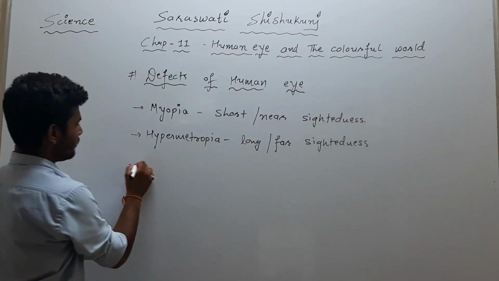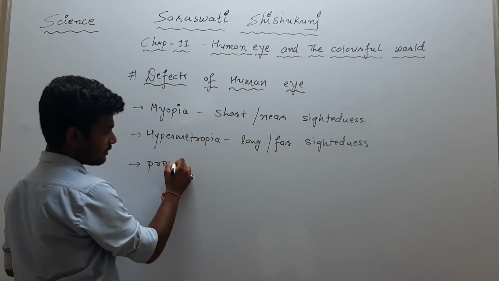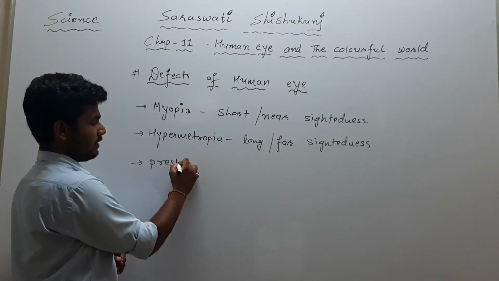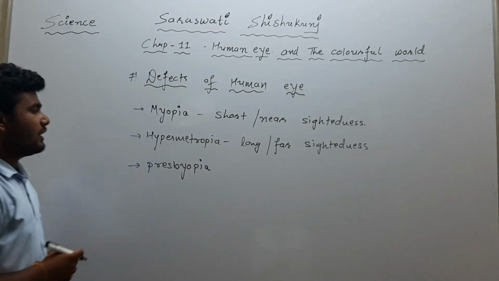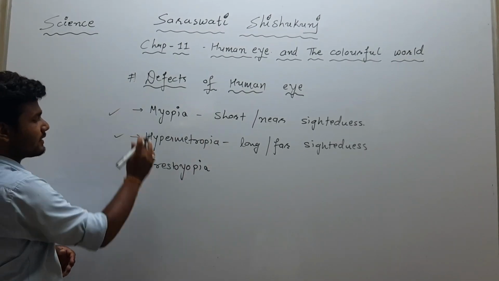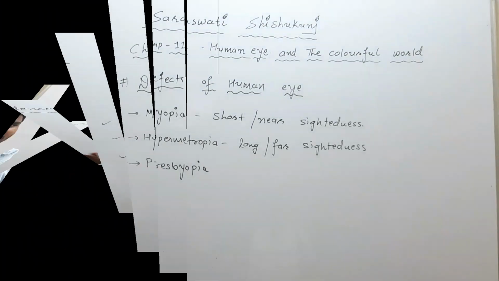And the another one is presbyopia. That's presbyopia, right? So let's now understand these three defects of human eye in detail.